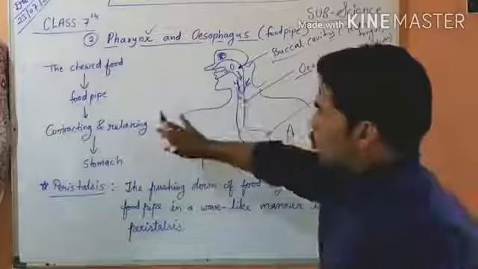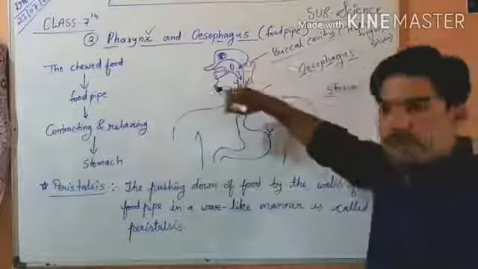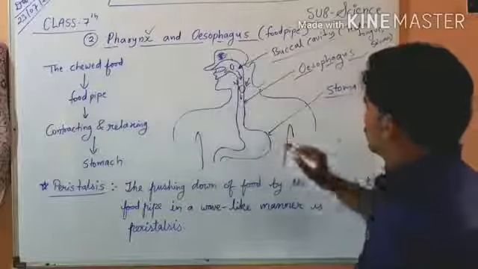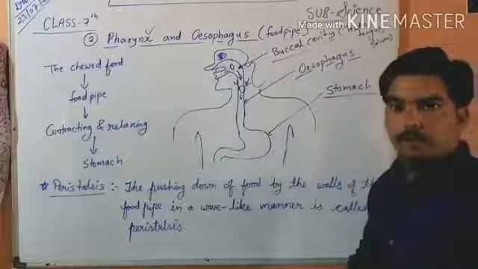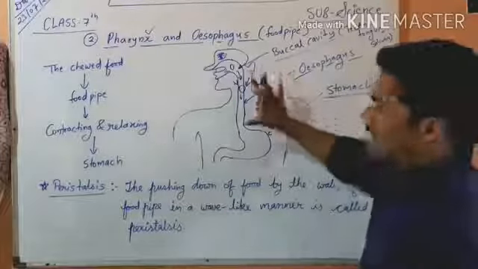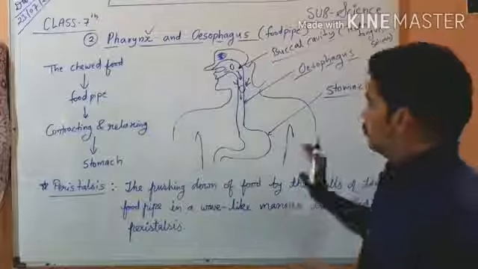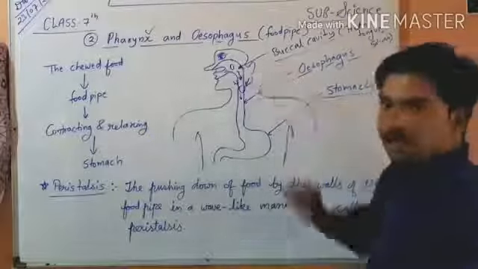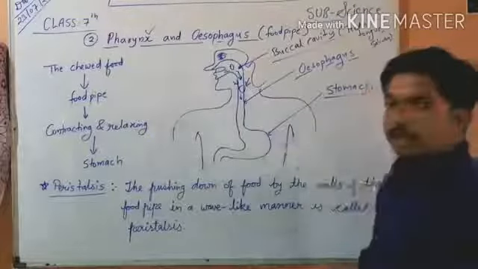In this way, by contracting and relaxing, food goes through the food pipe to the stomach. In the food pipe there is no digestion of food. Digestion first takes place in the buccal cavity, and after that in the stomach.